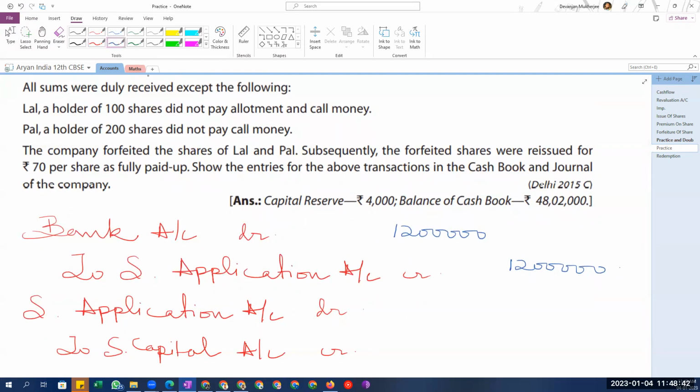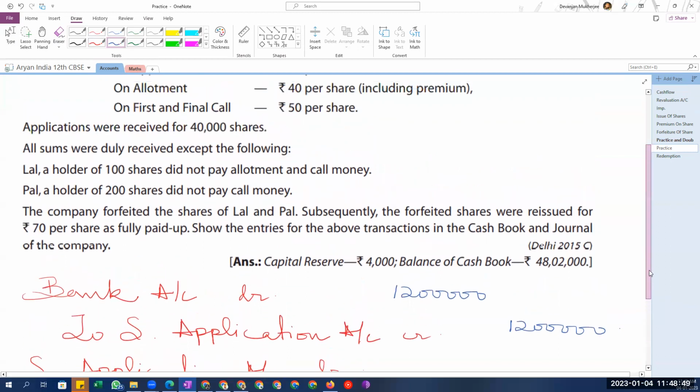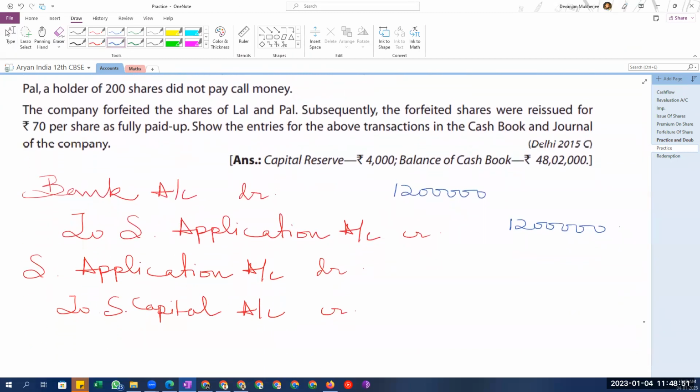How much amount of money will go in capital? 12 lakhs. In under subscription there is no adjustment, because there are fewer applications, so whatever we have received, the whole amount we will put into the capital. And just to clarify, this 12 lakh is basically 40,000 into 30. Do remember this. Any doubts on this?